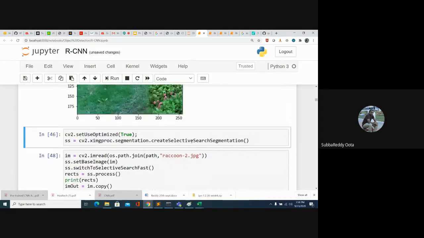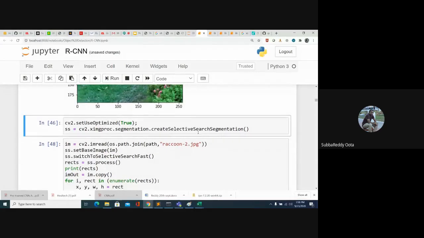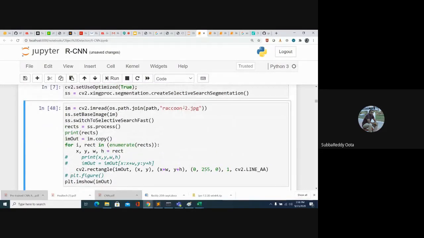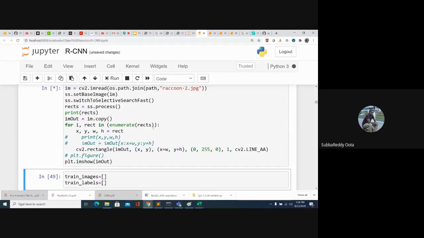So we have the image now. What is our first step? We need to get the region proposals using the selective search algorithm. Okay, so now I'm passing the image. This is my Raccoon 2 image. I am passing this image to the CV2 algorithm to get region proposals. Okay, now let's look at the number of region proposals.